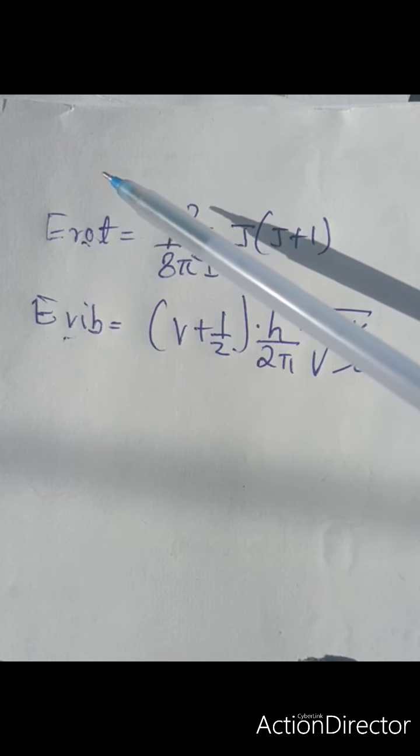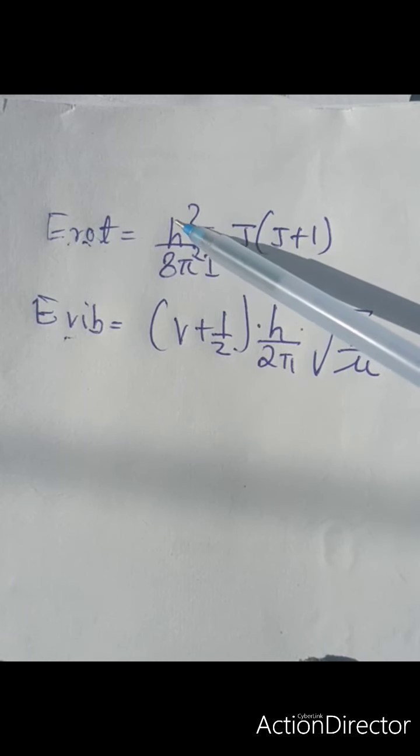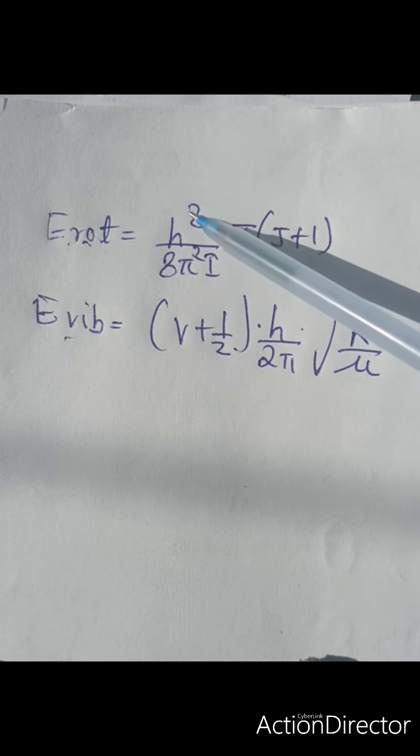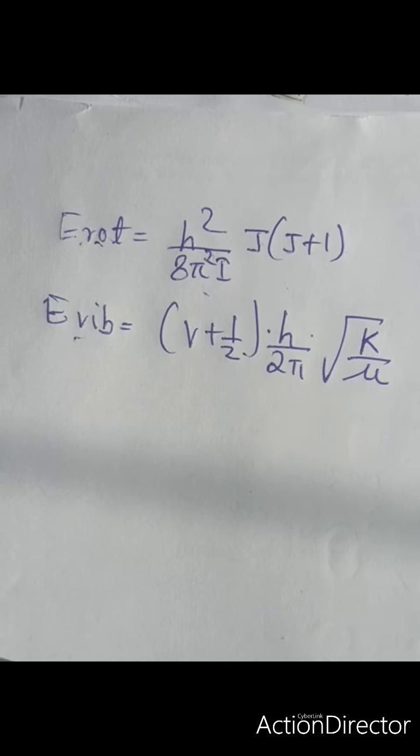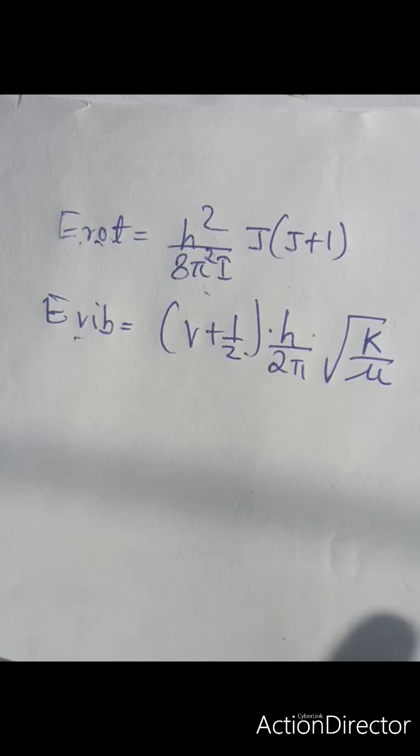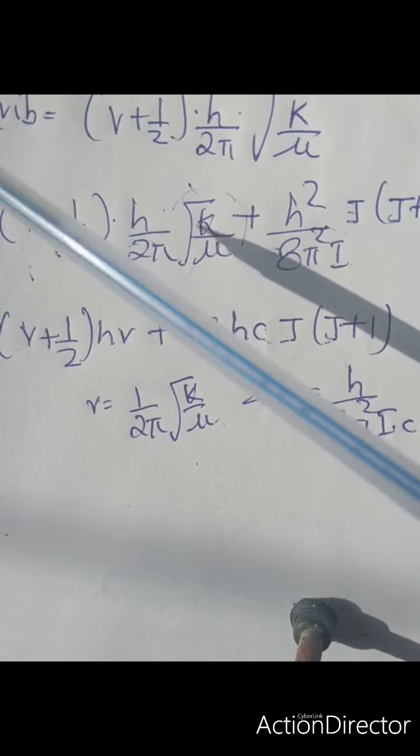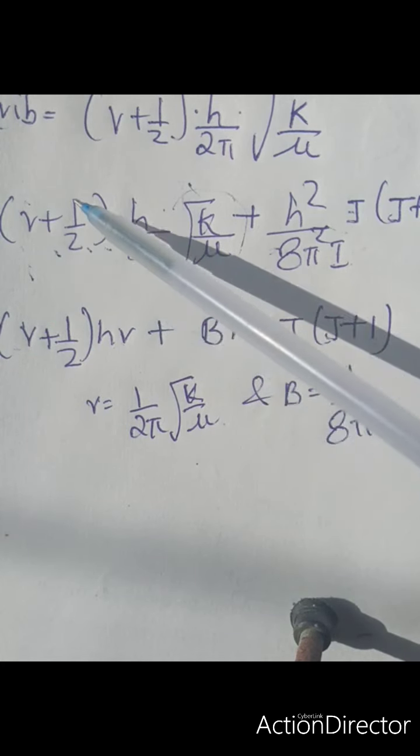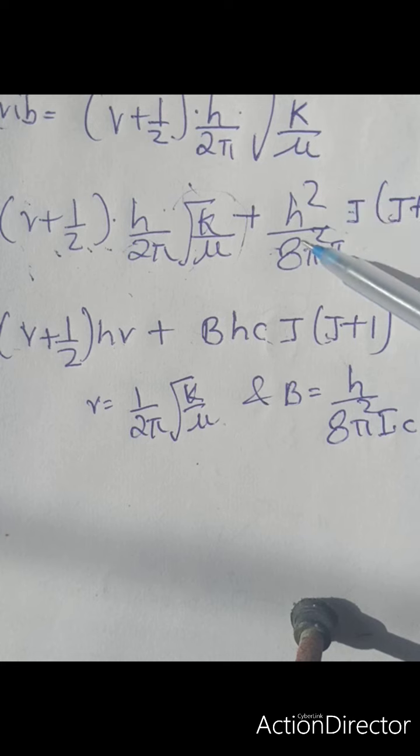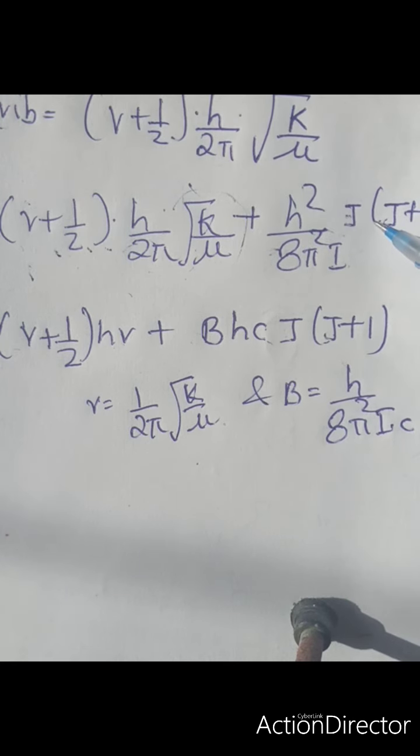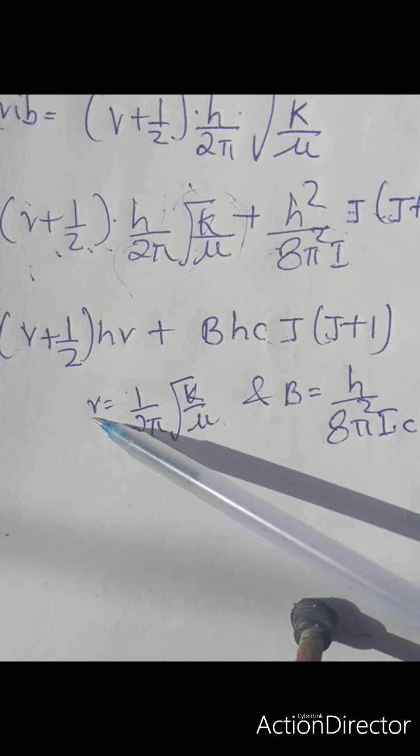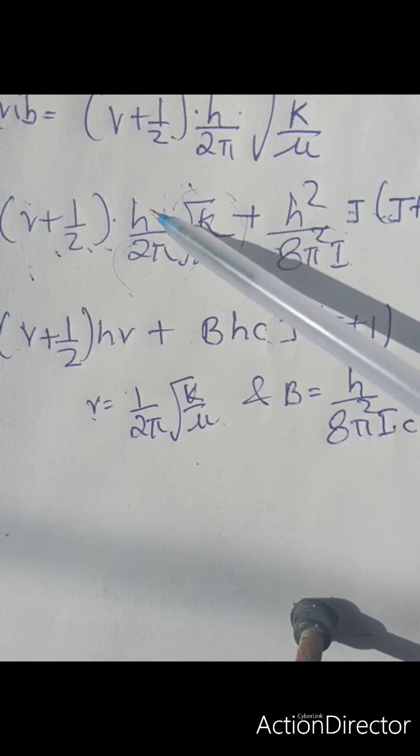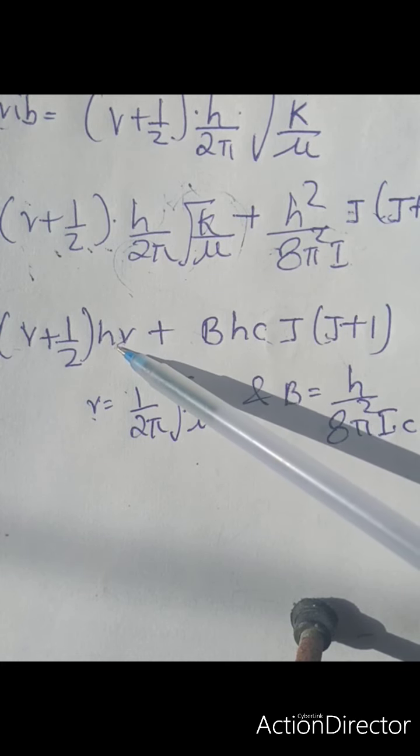So let us see what E rotation is, as we have already discussed. That is equal to h square upon 8 pi square I, J into J plus 1. And E vibration is V plus half, h upon 2 pi root k by mu. I am taking the summation of these. Now 1 upon 2 pi root k by mu, that is nu, the vibrational frequency, so this whole term I will replace by nu.